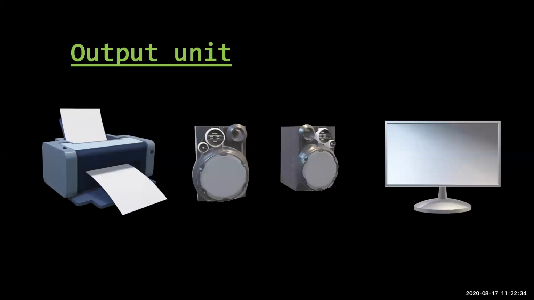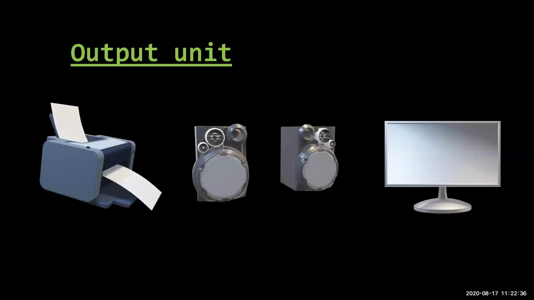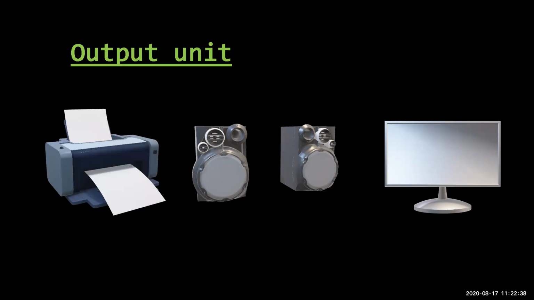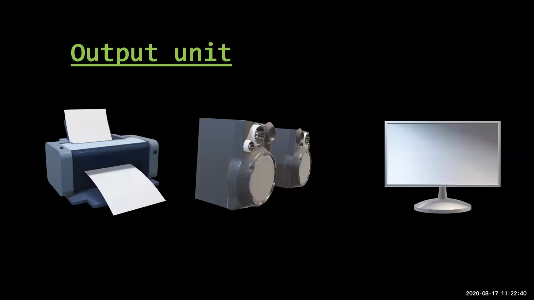So first given here is the printer. These are the output units. Then there are speakers. Then there is a screen.